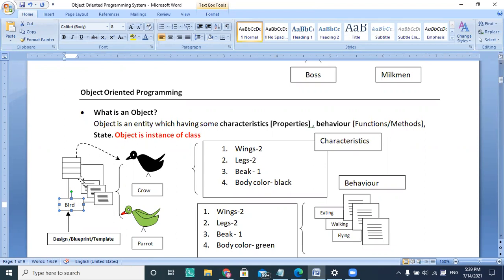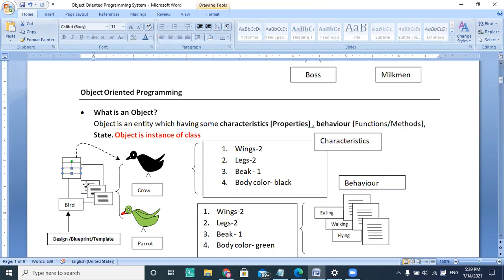Whatever behavior is defined here, that behavior applies to that object. Whatever property is defined here, you will get that property in every object.